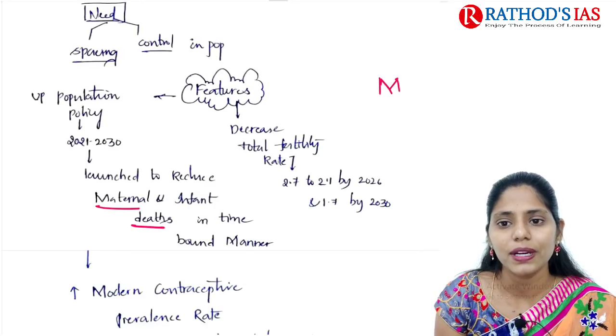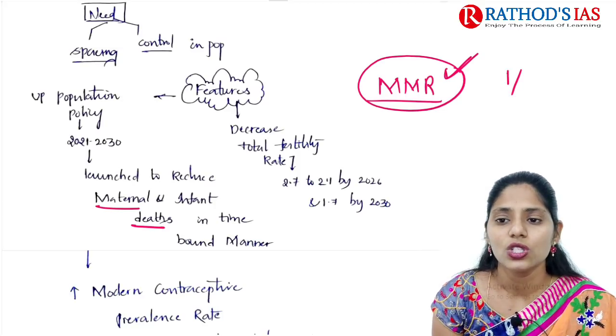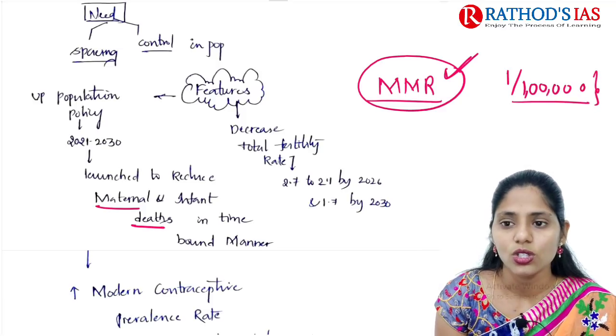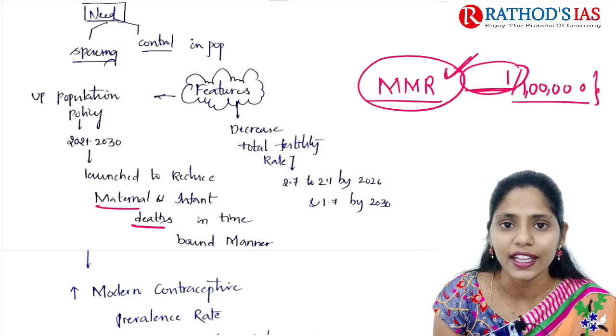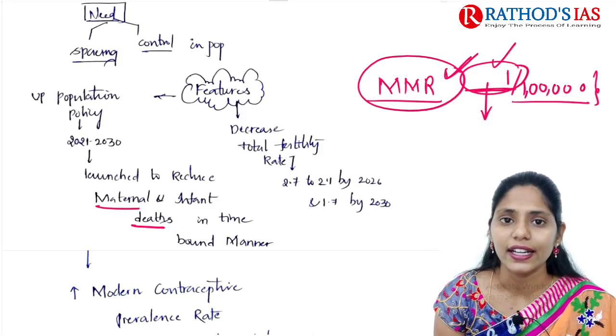So what is this maternal mortality rate? That means mothers losing their lives for every 1 lakh births. So for every 1 lakh birth cases, how many mothers are dying, that is called the maternal mortality rate.